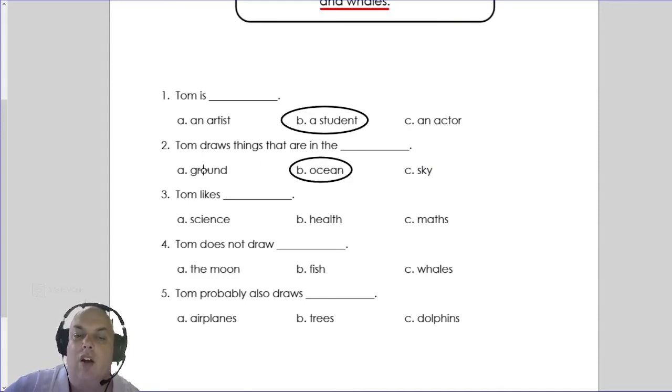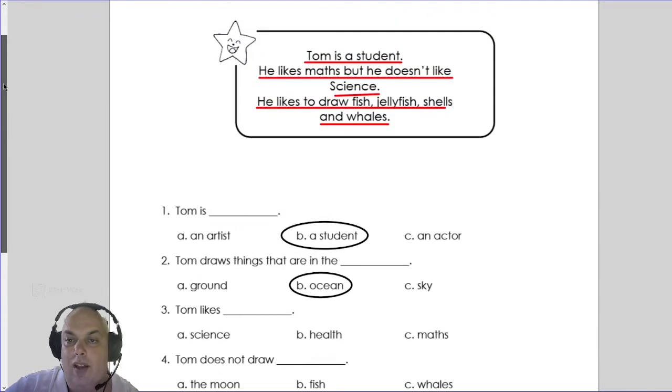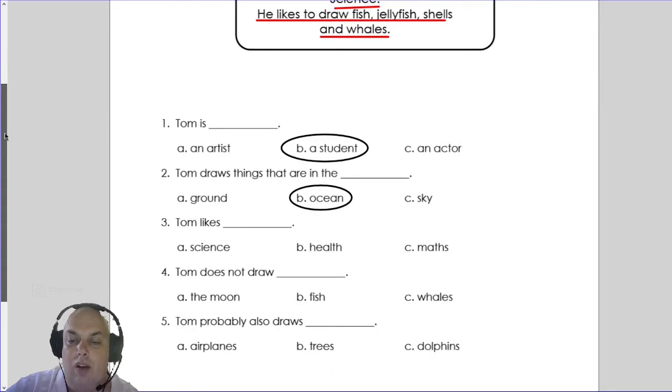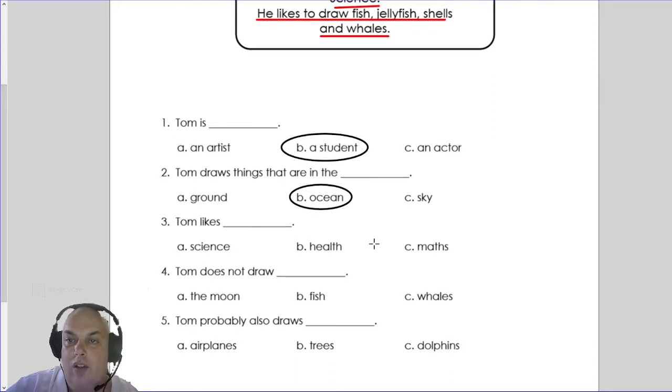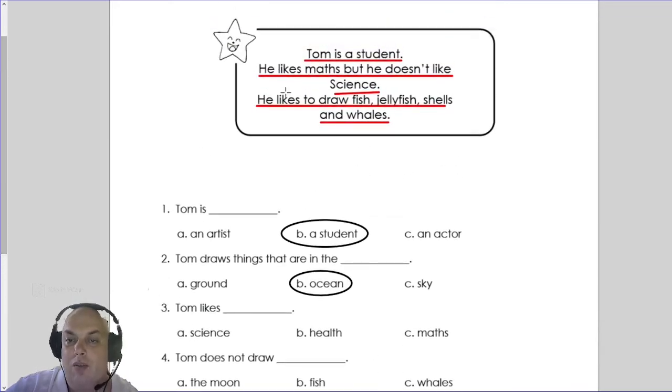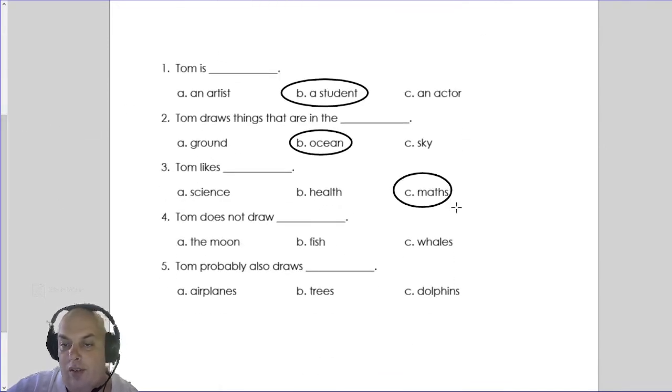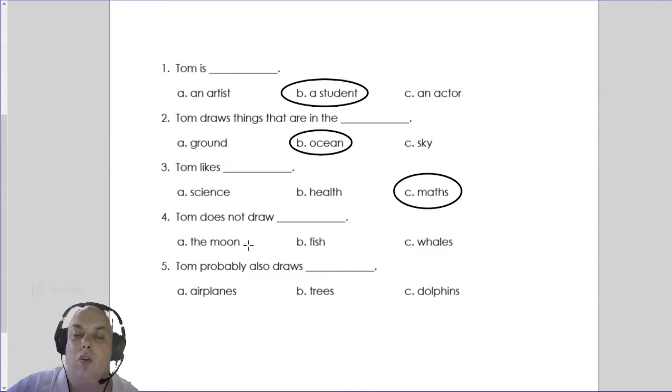Yes. Alright, number 3. Tom likes science, health, or maths. Okay, so let's have a look. He likes maths, but he doesn't like science. So we don't talk about health, so we know it's not health. They talk about maths and science. But which one does he like? Well, he likes maths. He doesn't like science. So the answer is maths. So we circle maths.